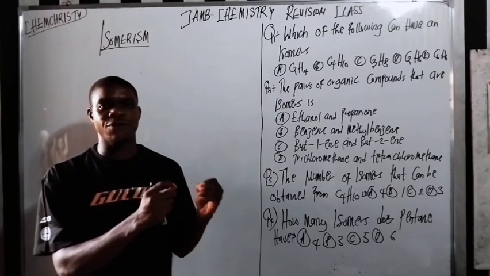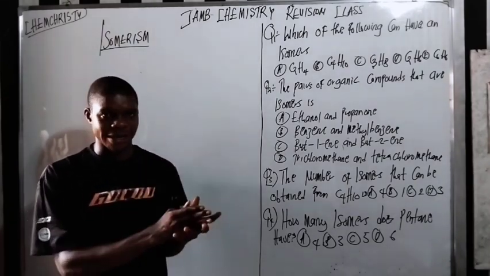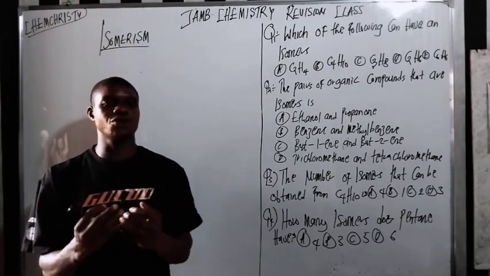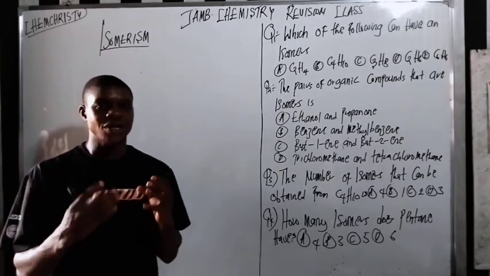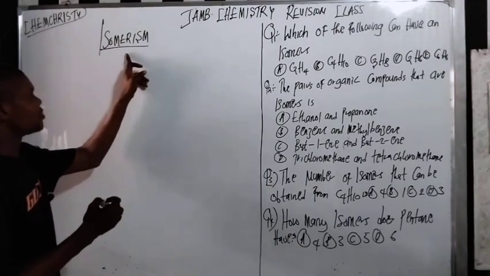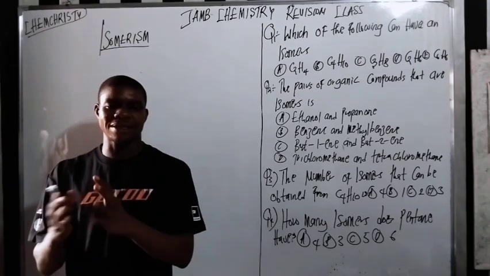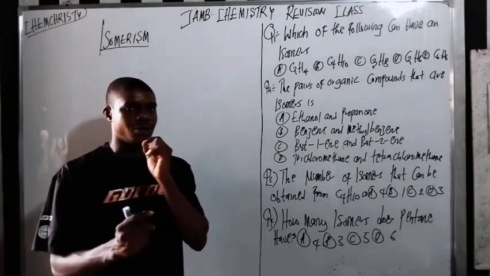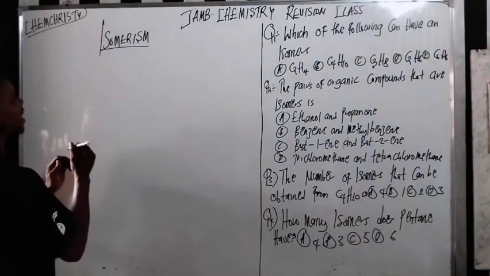Now, one part of organic chemistry you never escape questions on is called isomerism. After knowing the hybridization and the nomenclature aspects, the next thing to focus on is the isomerism part of organic chemistry. The definition of isomerism is the phenomenon whereby two or more compounds have the same molecular formula but different structural formula.